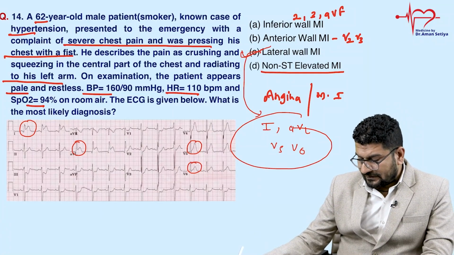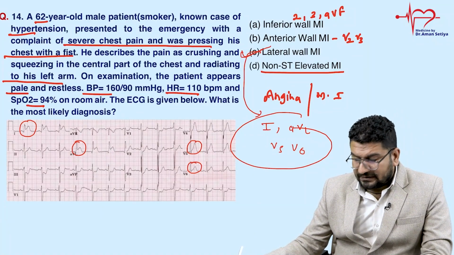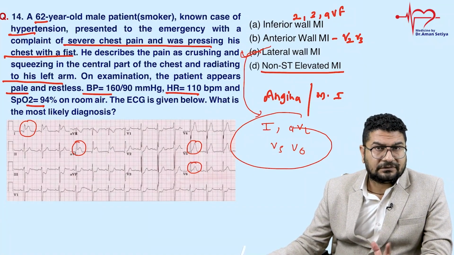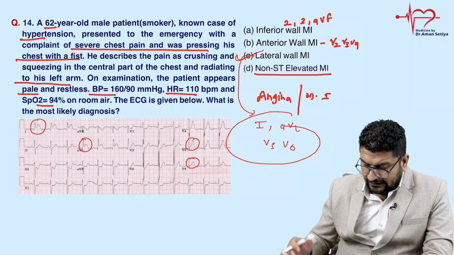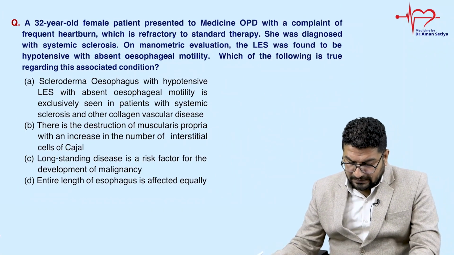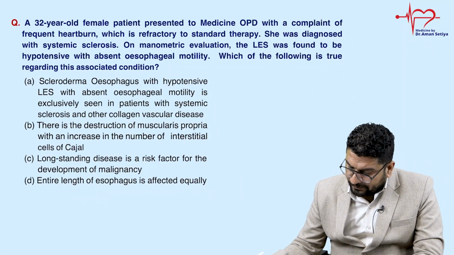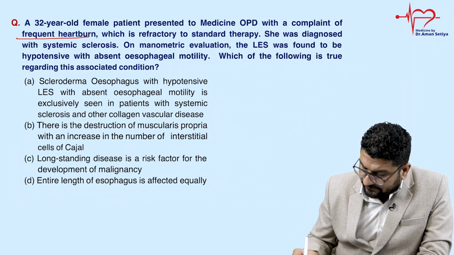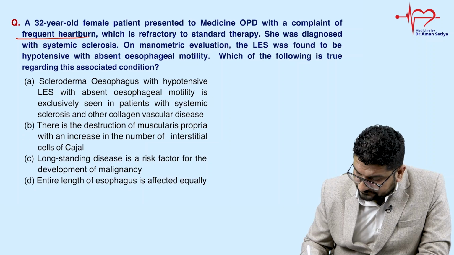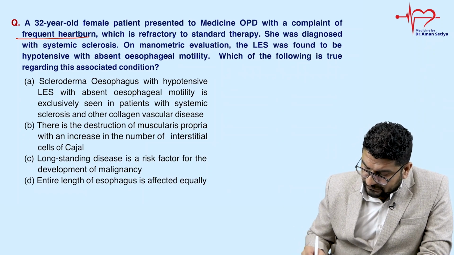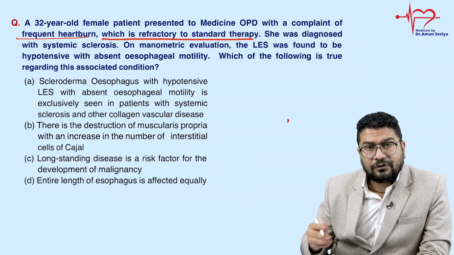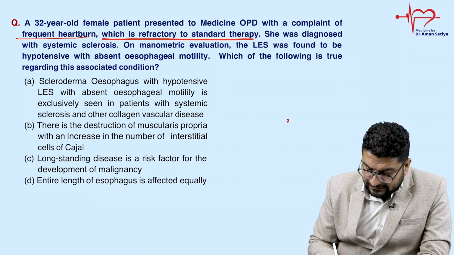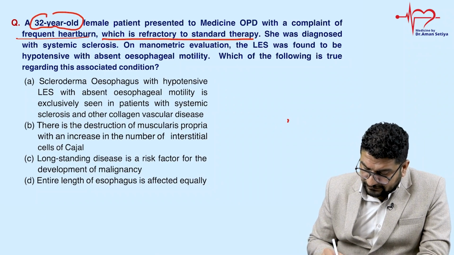Simple question है. देखो anterior wall में कहाँ बताया था? V2 से V4 में, inferior wall में 2, 3 AVF में. तो again an easy question. A 32-year-old female present with medicine OPD with a complaint of frequent heartburn, which is refractory to standard therapy. Heartburn हो रहा है और standard therapy means PPI से improvement नहीं आ रहा है. तो young age है. She was diagnosed with systemic sclerosis.